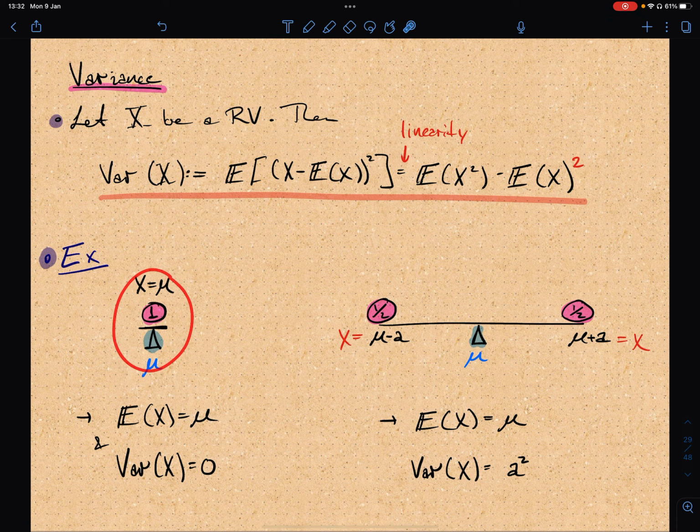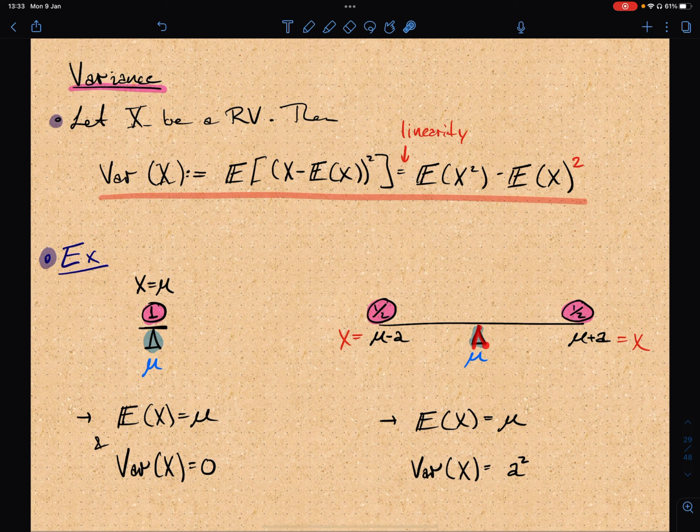In this random variable, I'm putting all the mass on top of mu. So it is clear that the expected value is mu. And in this other example, I have the mass equally distributed a distance a away from the expected value, but an equal distance from mu.